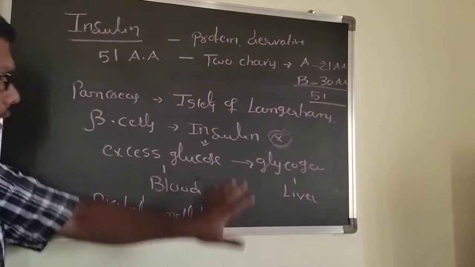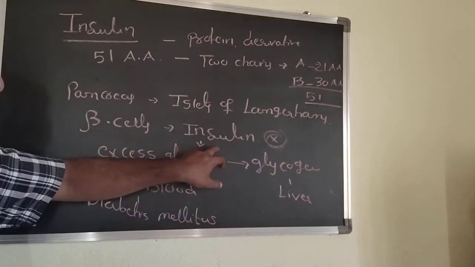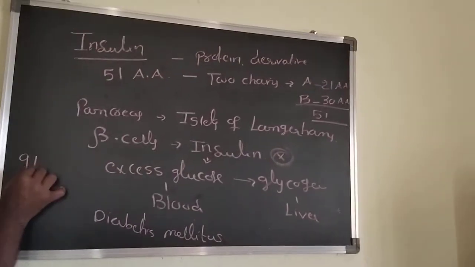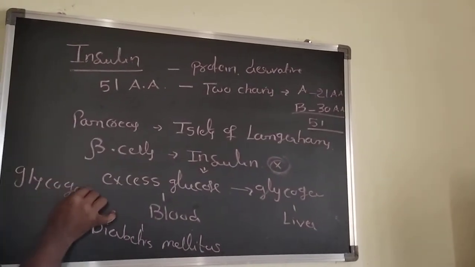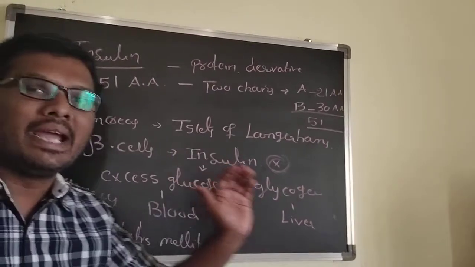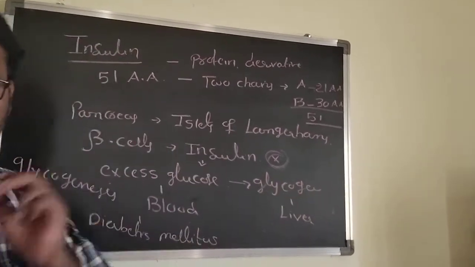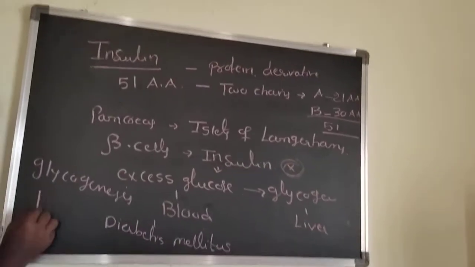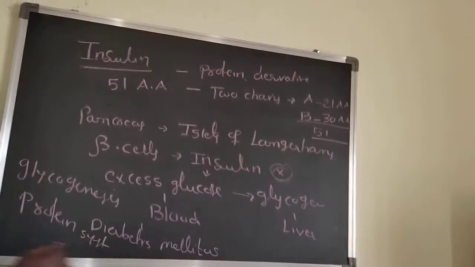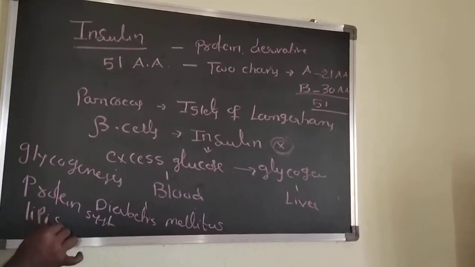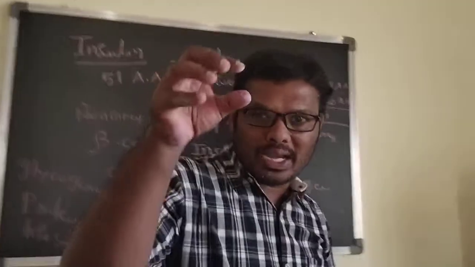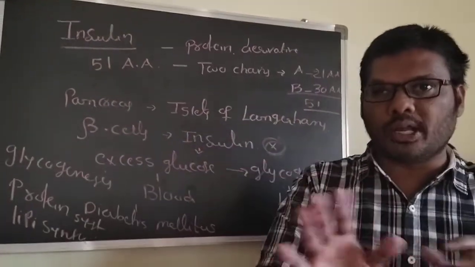That's why insulin is useful for glycogenesis. Genesis indicates formation, here glycogen formation. It is also useful for protein synthesis and liposynthesis or lipogenesis. Only genesis takes place, and lysis cannot take place.